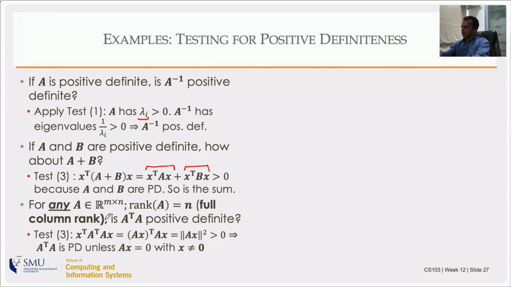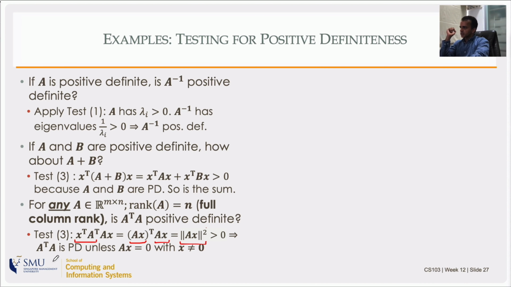The next one: if you have any matrix, not a square matrix, any matrix, but full column rank though, the gram matrix A transpose A, is it positive definite? So you can use the third test, x transpose A transpose A x, and I realize that the product of transposes is actually the transpose of a product in the reverse order. And now look at this, it is (Ax) transpose (Ax). That is just the norm of Ax squared, and that has to be greater than 0 as long as x